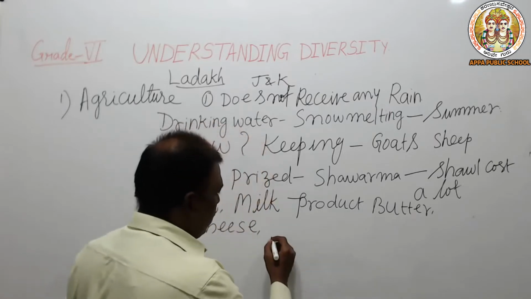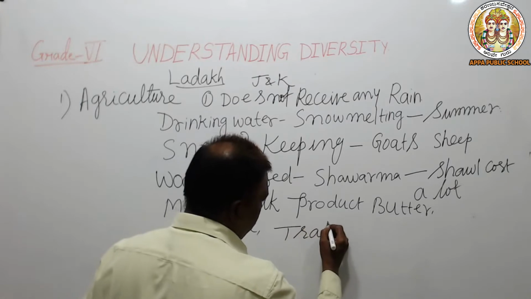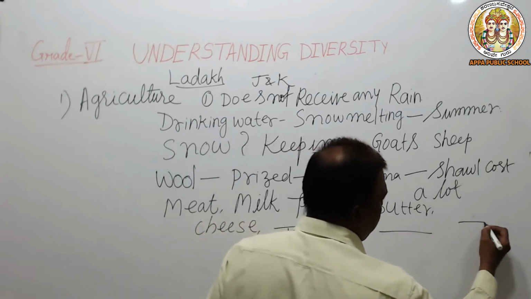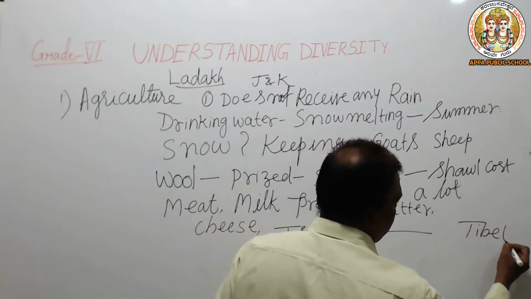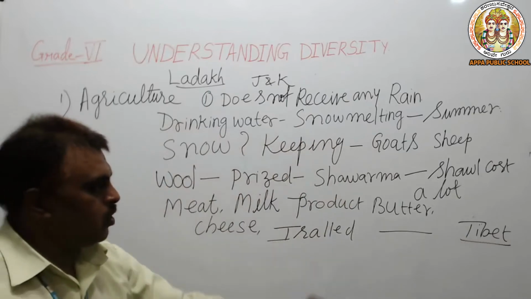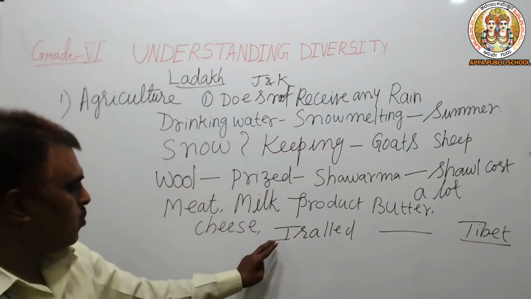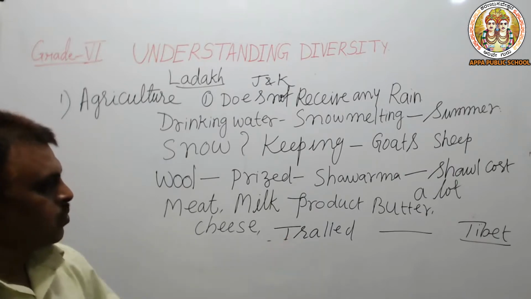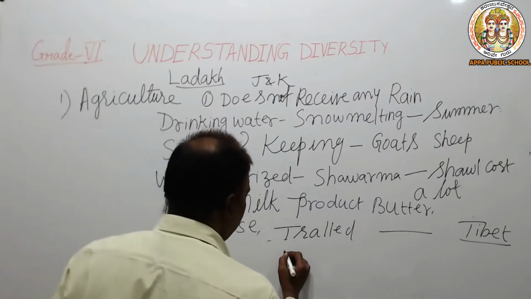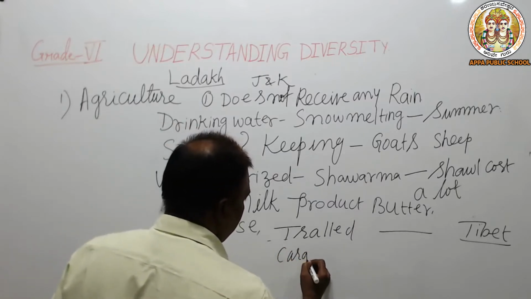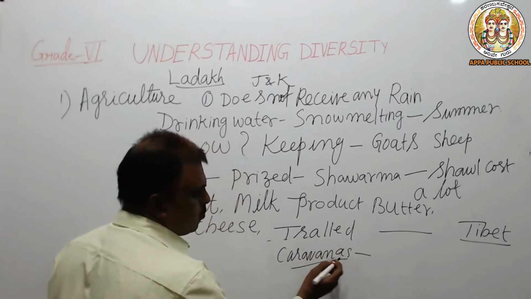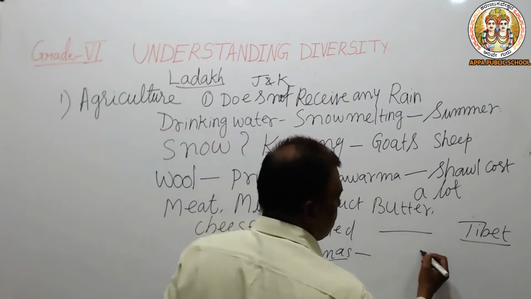And this place is a very traveled area. This place is called a traveled area. Through Ladakh, people reached Tibet. Tibet is our neighboring country. It is a very good travel place, and caravans traveled. In those days we called them caravans. Today we are calling them Tibetans.